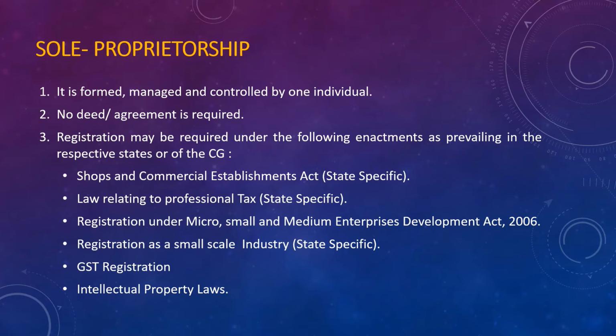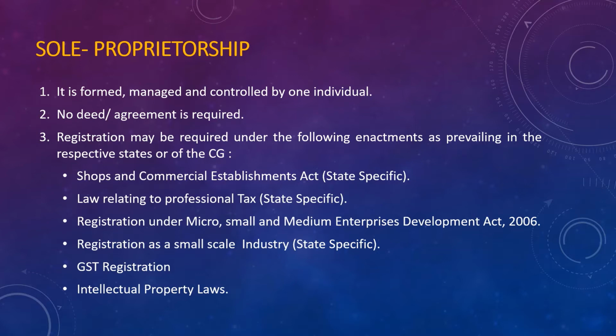Next is law relating to professional tax, or if you want to register your sole proprietorship business under the Micro, Small or Medium Enterprises Development Act 2006, or register as a small scale industry, that is also state specific. You have to check whether your state requires you to follow such an act or not.